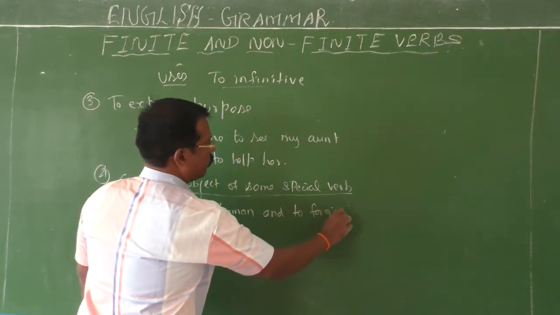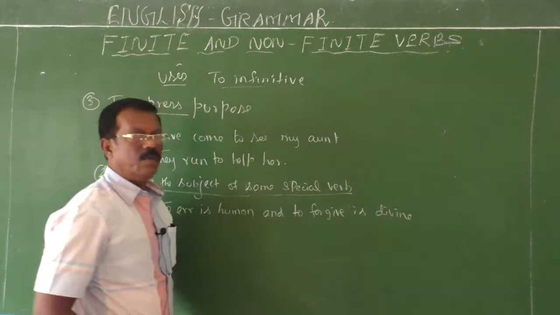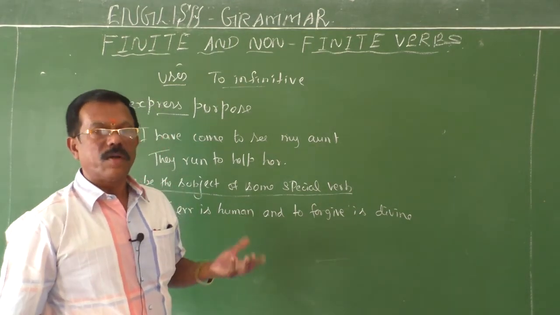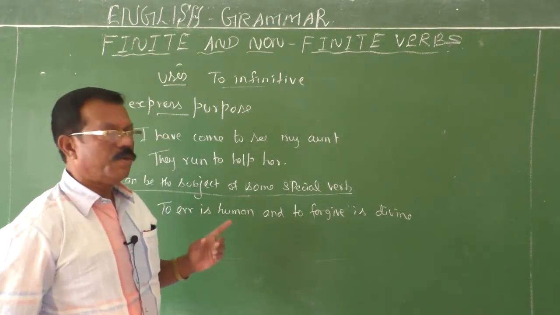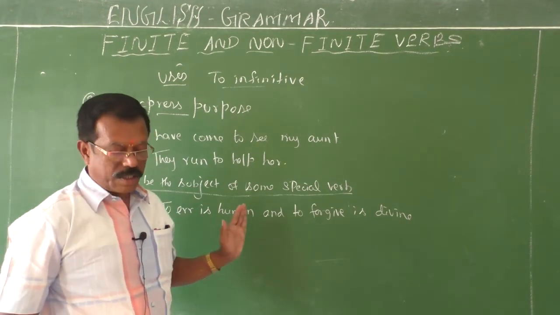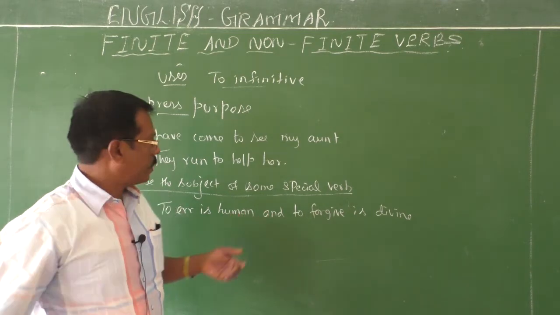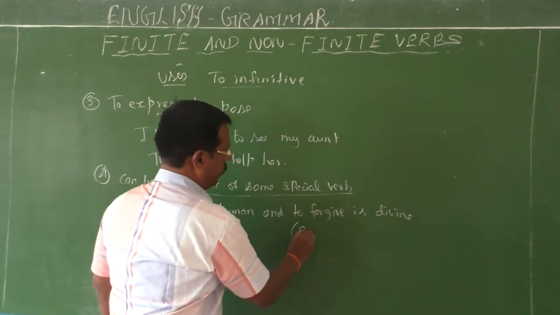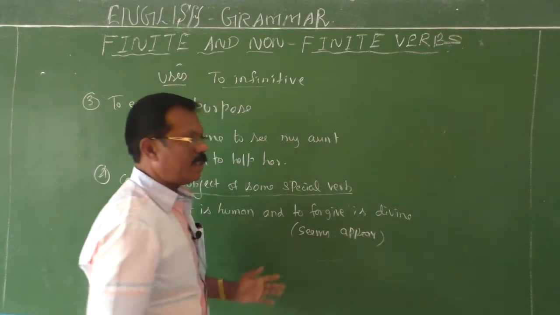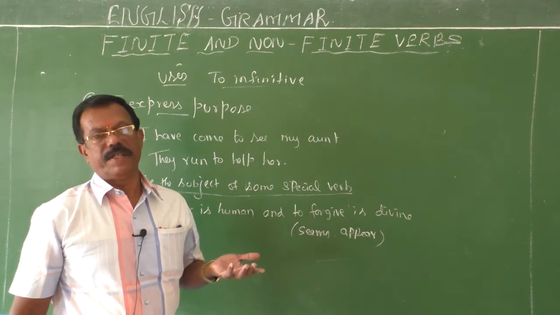Normally you come across these types of sentences in your day-to-day life. In all these sentences, to infinitive is used as a subject. Okay. So to err is human. Mostly after the be verbs, seems, appear. So some special verbs: seems, appear. After all these verbs, you may have this to infinitive as a subject.